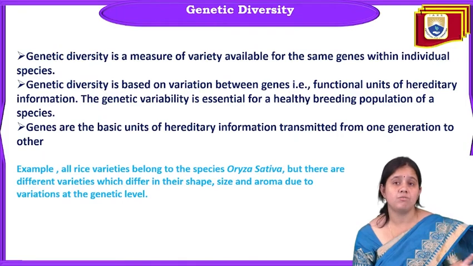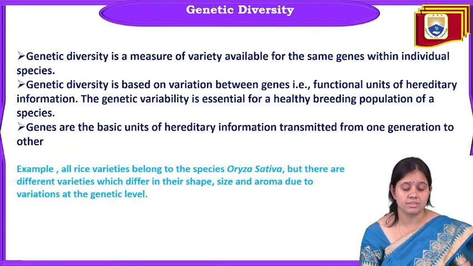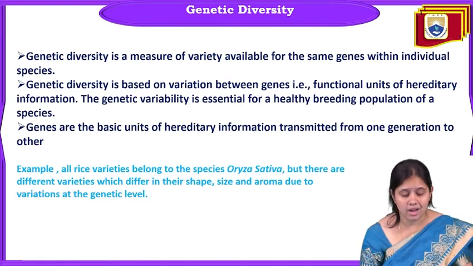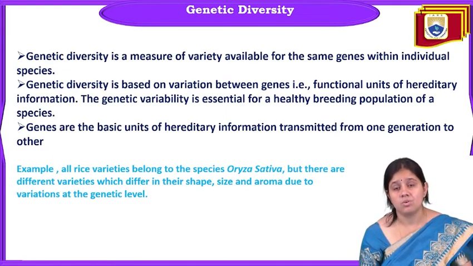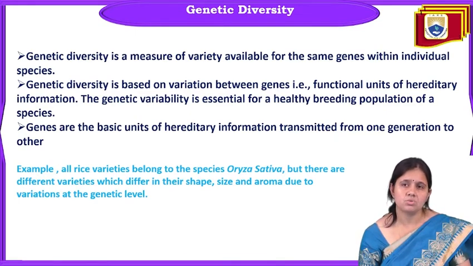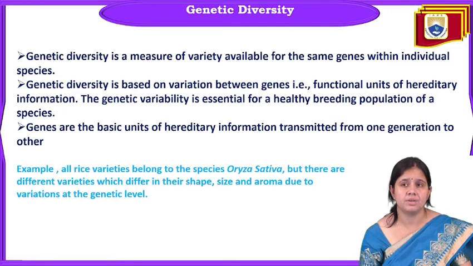And the best example for genetic diversity is all the rice varieties having the species Oryza sativa, but there are different varieties which differ in their shape, size, and aroma due to variation at the genetic level. So this is all about the genetic diversity we find among organisms. It is the basic unit of hereditary information transmitted from one generation to another generation, and it is based on the variation between genes. That is all about the functional unit of hereditary information.